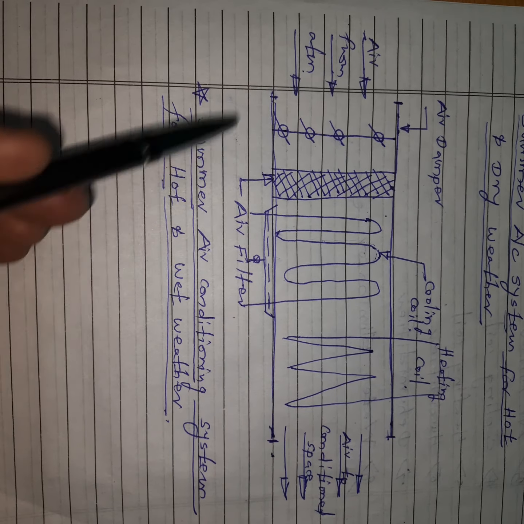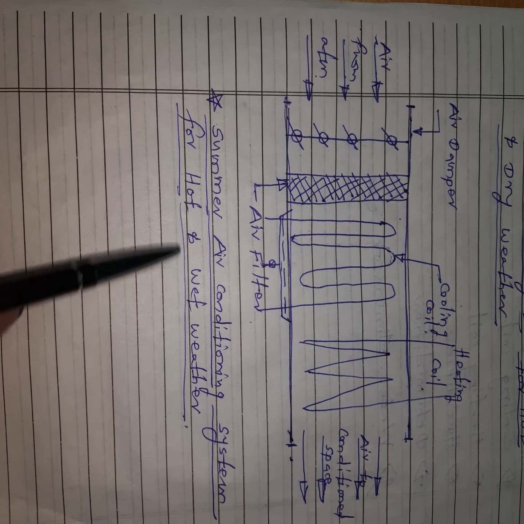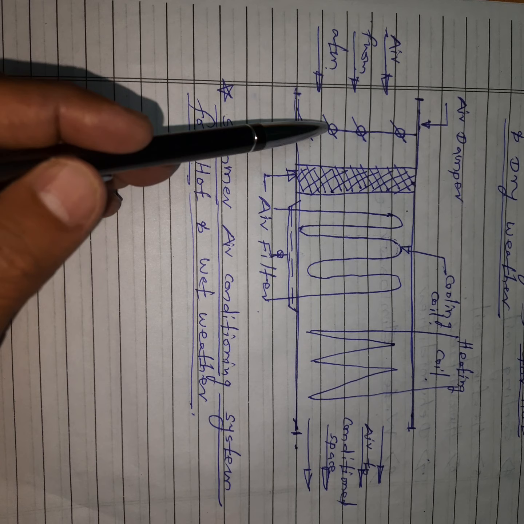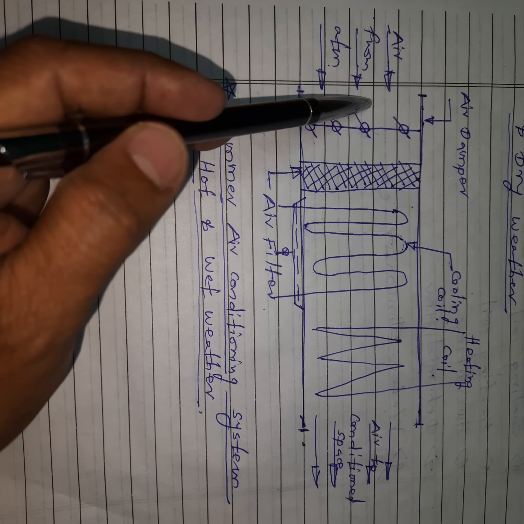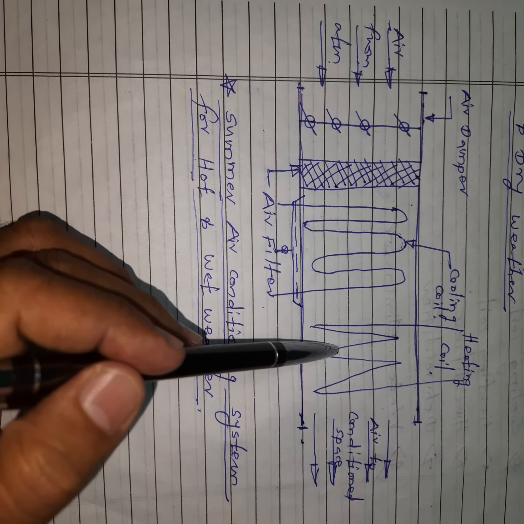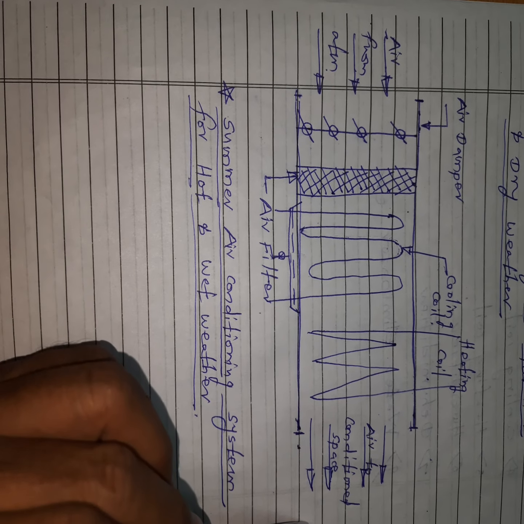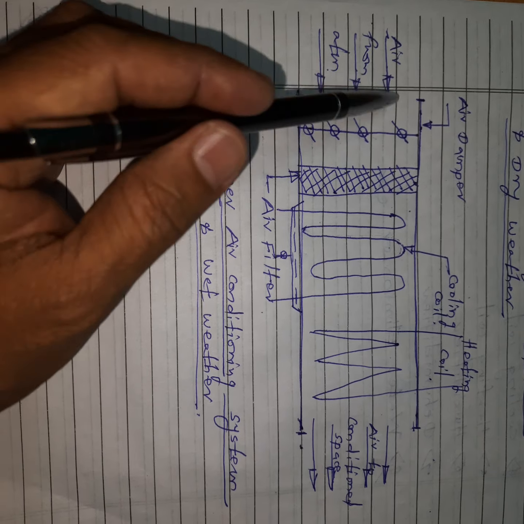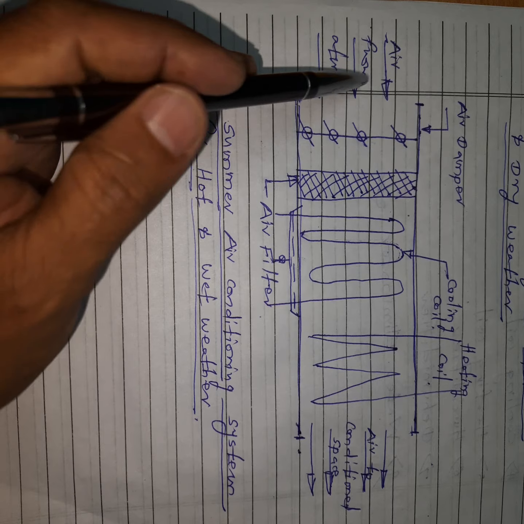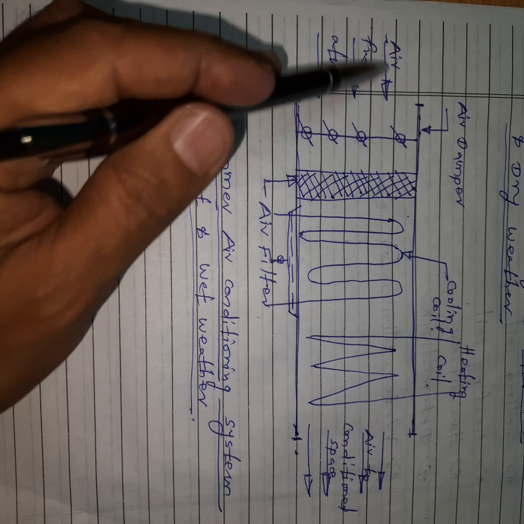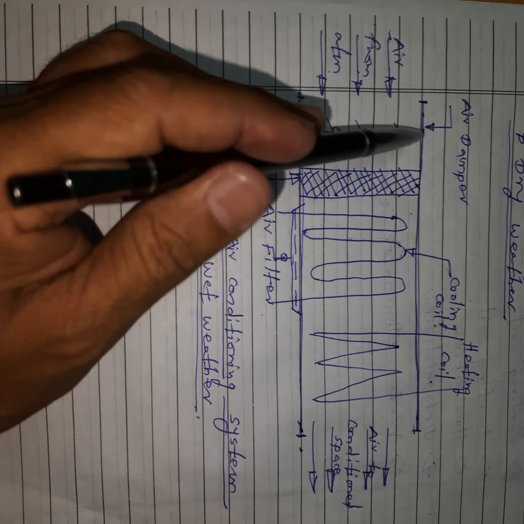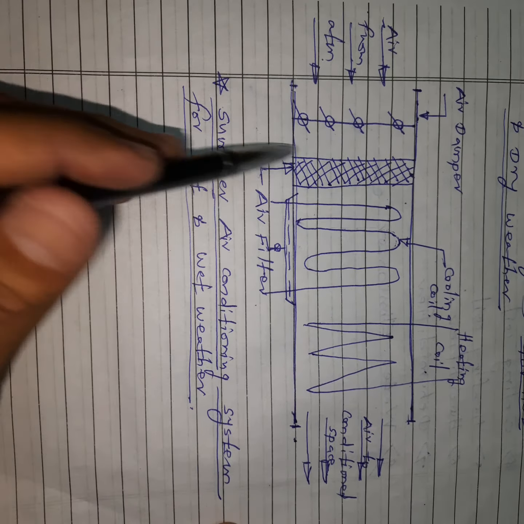Now see, this is a line diagram of this summer air conditioning system for hot and wet weather, and these are the different components. The first component is a damper. Here there is a fan, damper, filter, cooling coil, heating coil, and that air is supplied to the conditioned space. By using the fan, air is taken into the air conditioning system. Air from the atmosphere, having more temperature and more humidity, enters the system. By using this damper we control the mass of the air, and by using this filter we purify the air.